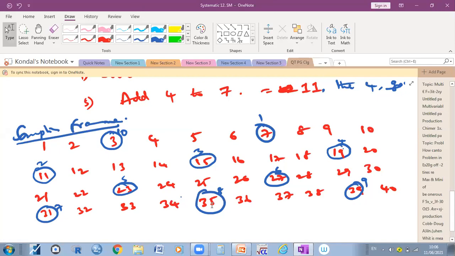Sir, I have a doubt. In this sampling, do we have to take the samples randomly or by an algorithm, like a difference of 4 or something like that? Sorry, I didn't get you properly. Can you repeat again? In this sample formation, do we have to choose the samples randomly or by algorithm? It is by algorithm only.